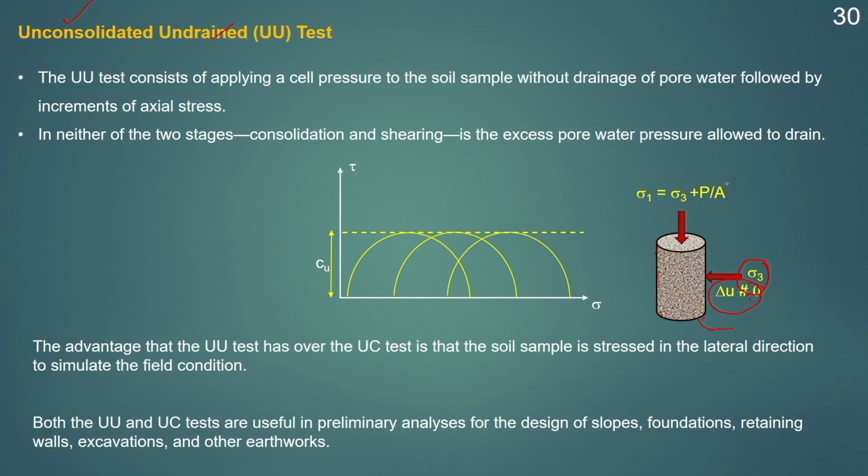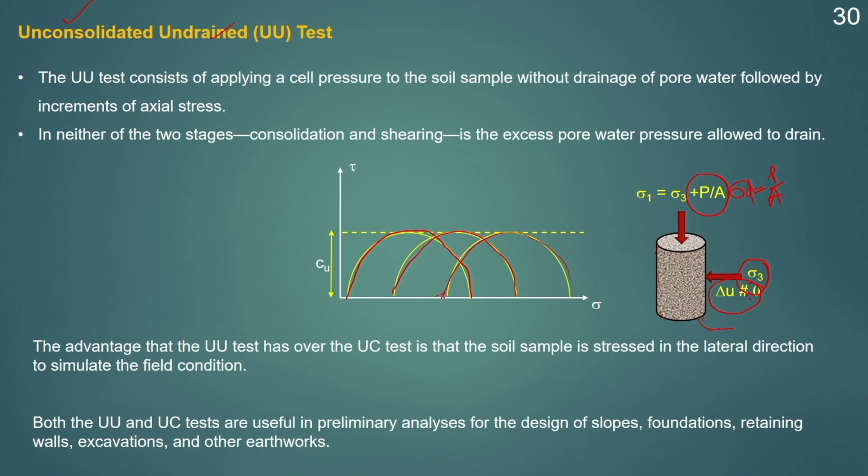Then the sample will be subjected to a deviatoric stress sigma d, which will be equal to P by A, and then the soil will be sheared. This test will be repeated with more than one sample at different values of sigma 1 and sigma 3, and we will get different Mohr circles corresponding to different values of sigma 1 and sigma 3.